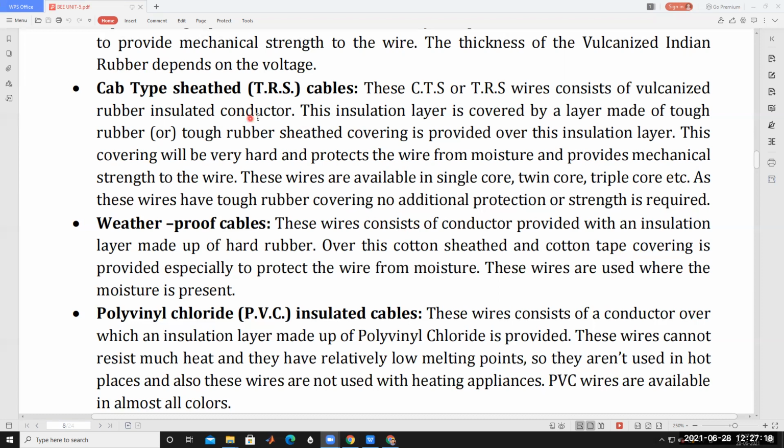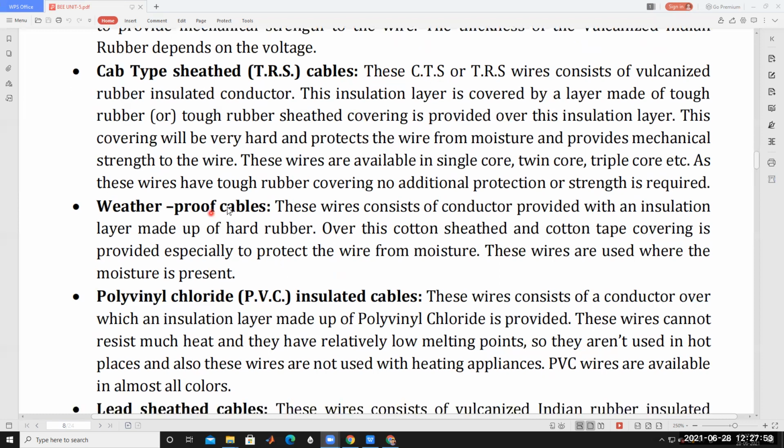It is itself acting as a high mechanical strength cable, and it also protects against moisture. Since it has mechanical strength, no additional protection device is required. This is about cab type sheathed, TRS, tough rubber sheathed cables.